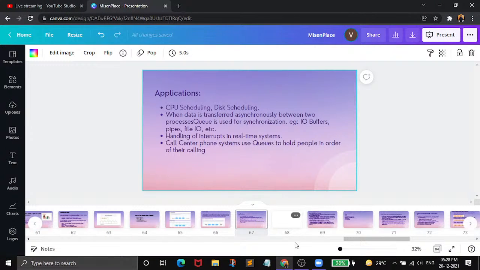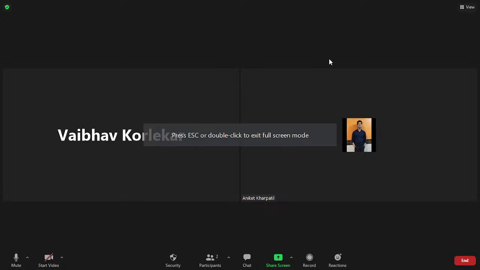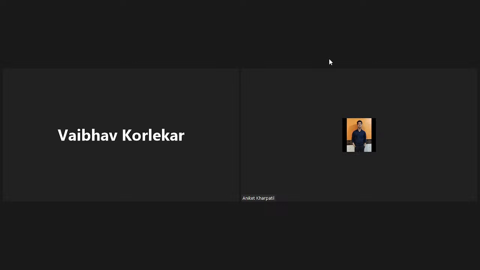So over to you, Weber. Now you can share the problem which we are going to discuss. At the end of the session, we are going to take one problem on pointers: reverse the string using pointers.